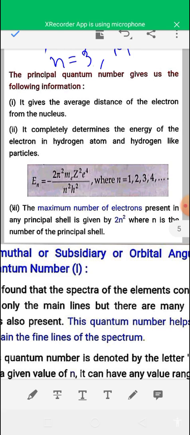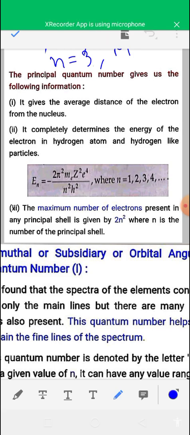The principal quantum number gives us the following information. It gives the average distance of the electron from the nucleus. It completely determines the energy of the electron in a hydrogen atom and hydrogen-like particles.